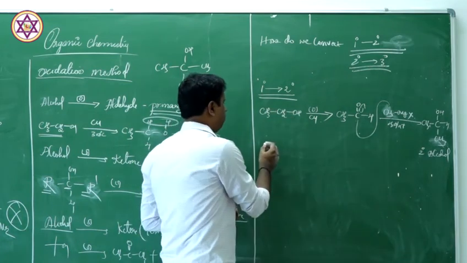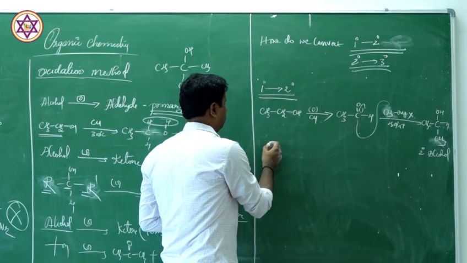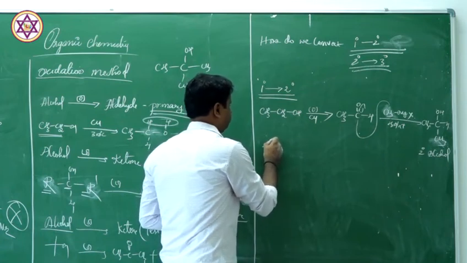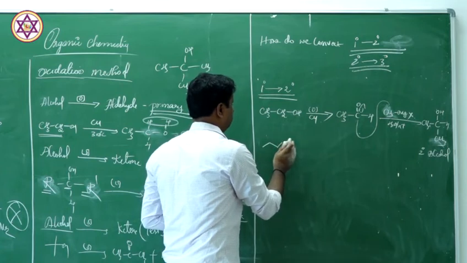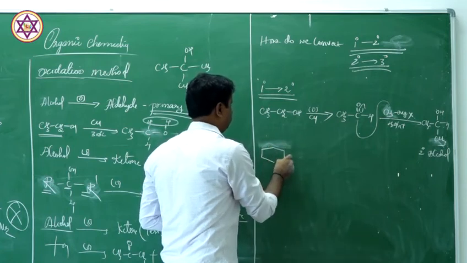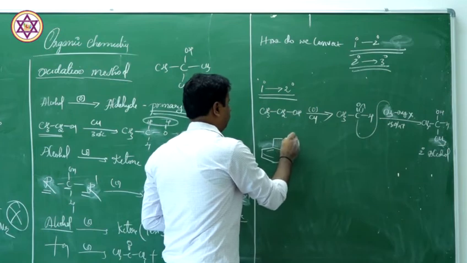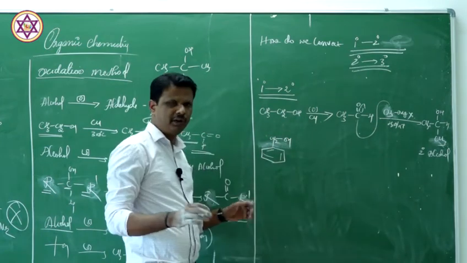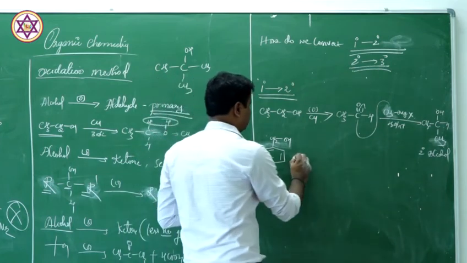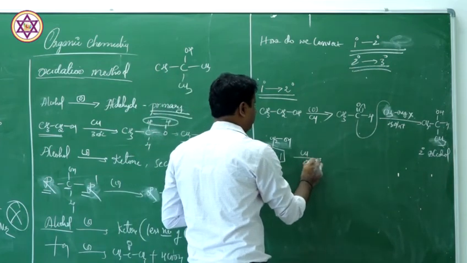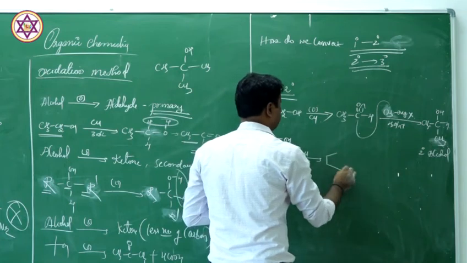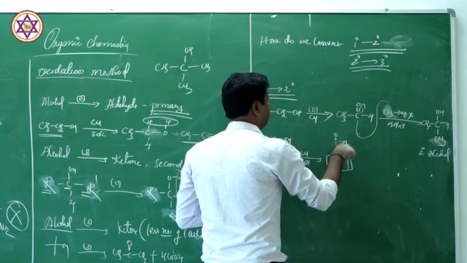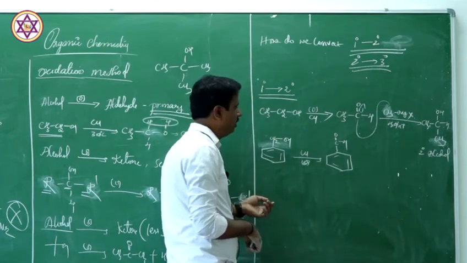Let us take one more example. We take benzyl alcohol, C6H5CH2OH. Benzyl alcohol is a primary alcohol. If you oxidize this with heated copper, you are going to get benzaldehyde.